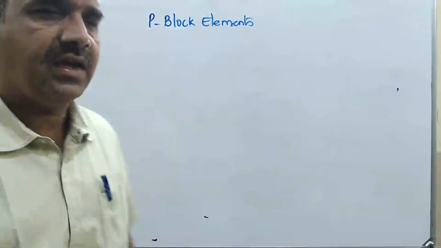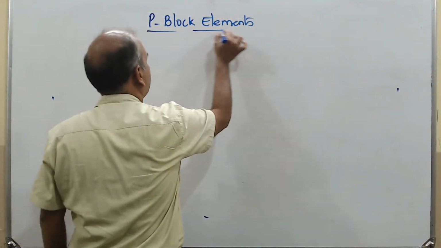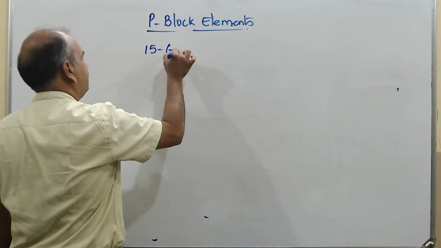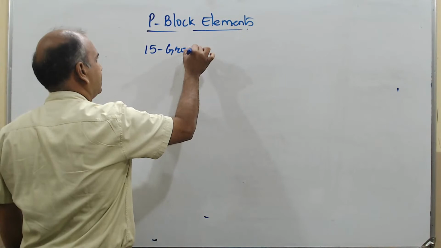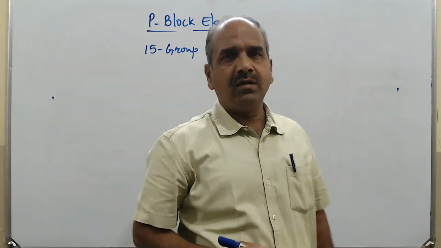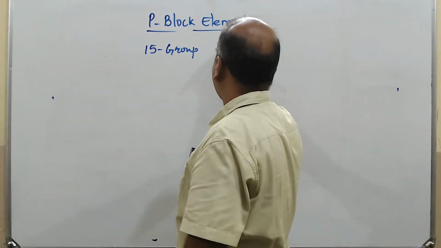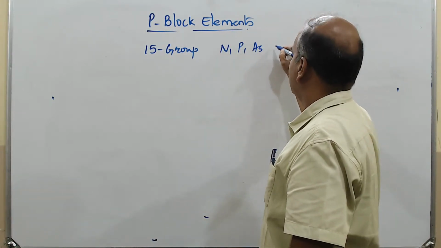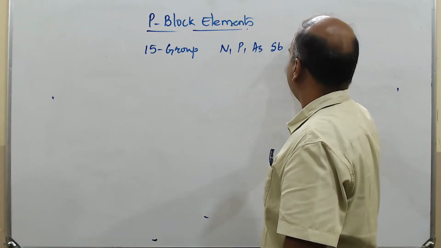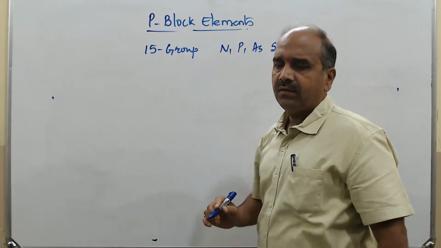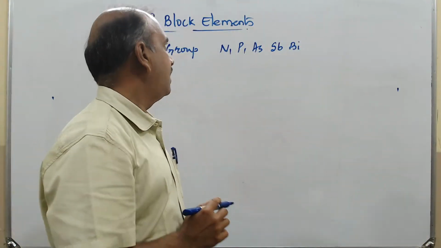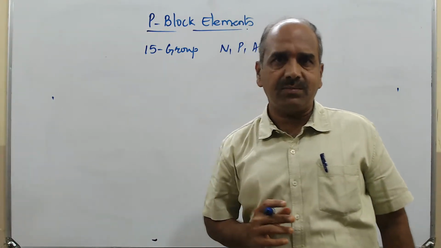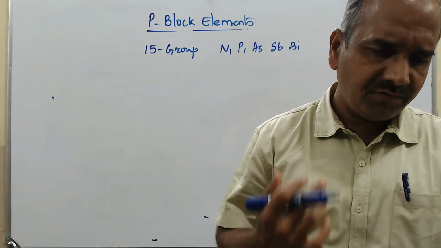So today we begin with the 15th group. Now what are the 15 group elements? They are nitrogen, phosphorus, arsenic, antimony and bismuth. These are the 5 elements present in the nitrogen family.